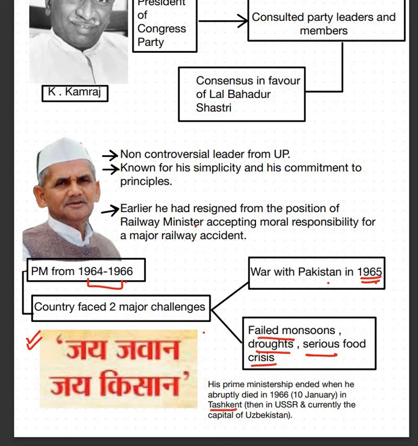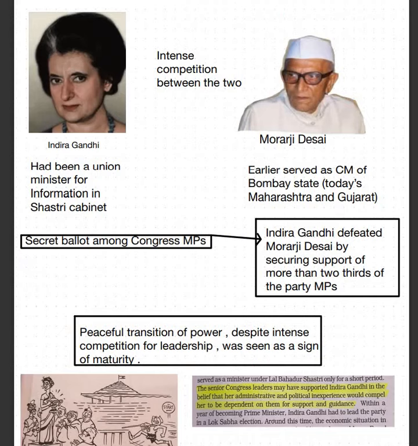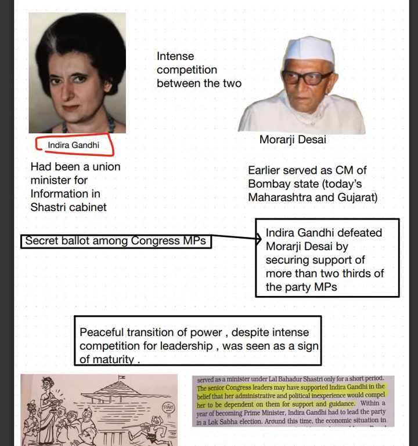morale of the farmers. Now when Shastri ji died, there was an intense competition between Indira Gandhi and Morarji Desai ji. So Indira Gandhi, basically, was the daughter of Jawaharlal Nehru. She stood up for the position of Prime Minister. Morarji Desai भी वहाँ पर खड़े हुए, और दोनों के बीच में intense competition रहा कि कौन अब next Prime Minister बनेगा. And Indira Gandhi also was a Union Minister for Information in Shastri ji's cabinet.